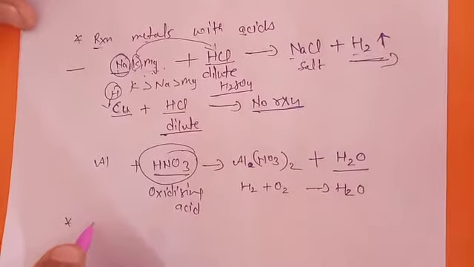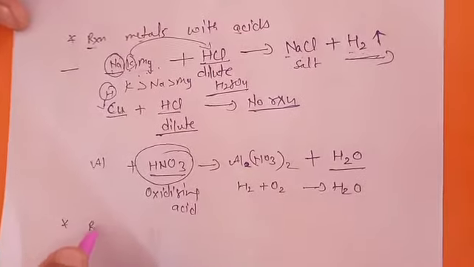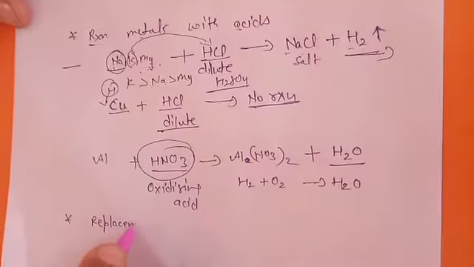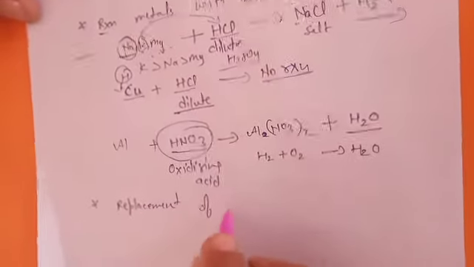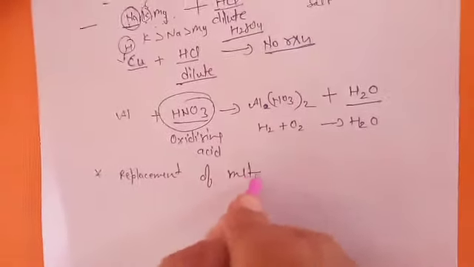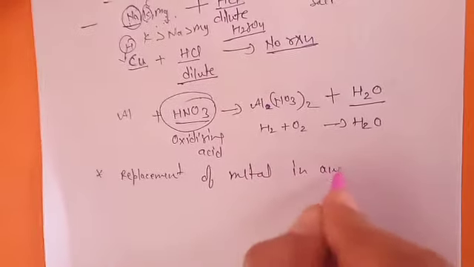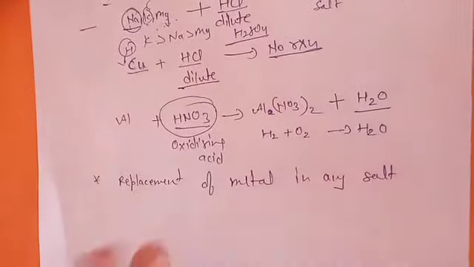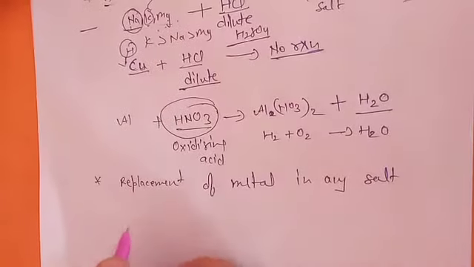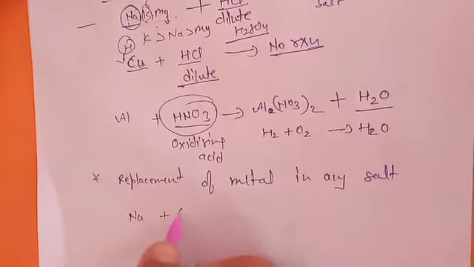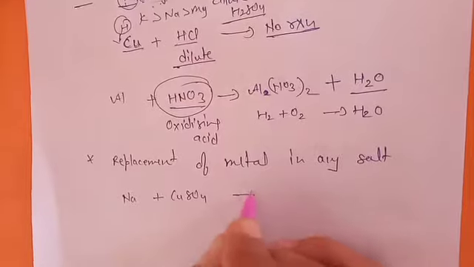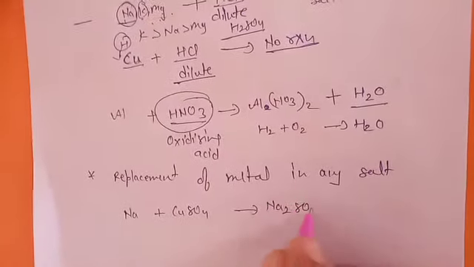Now the next one is replacement of metals in a salt, meaning that in a salt they can replace another metal. If you react sodium with copper sulfate, they will form Na2SO4 plus copper.